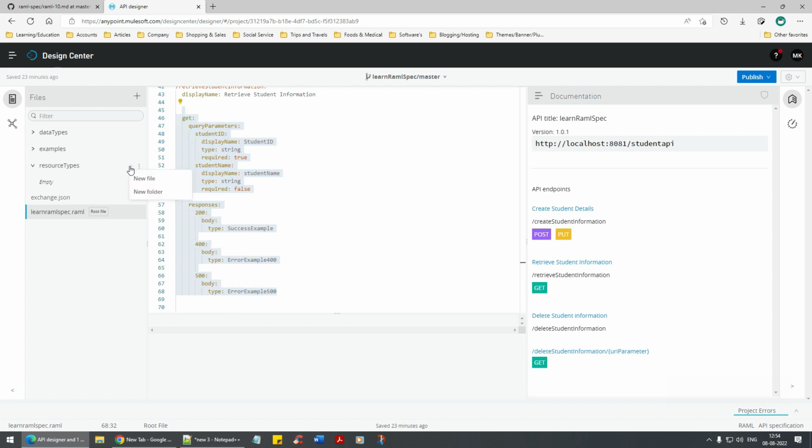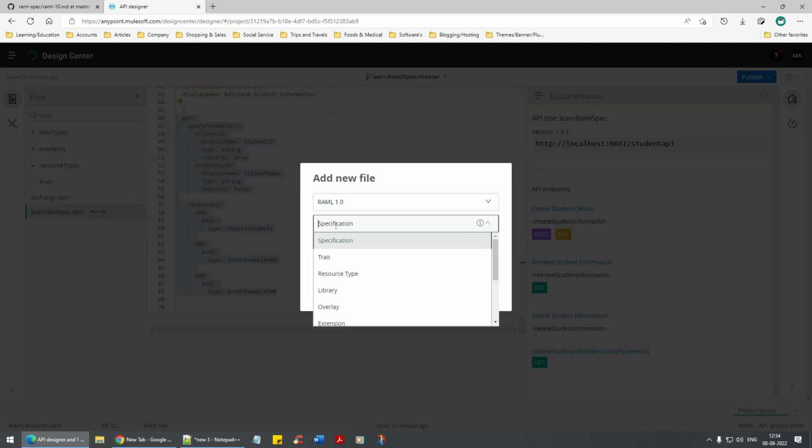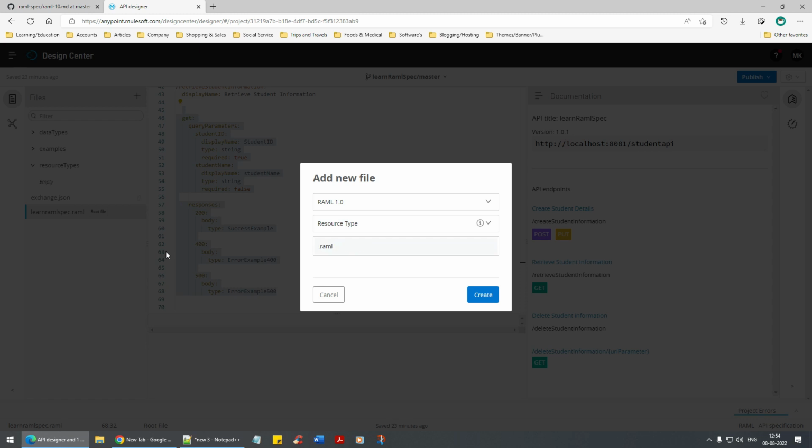So I'm going to create a new file, and here I'm going to say resource type, and I'll say fetch, which means get. Or else we'll say get only, get student details. How about this? Get student details. See guys, there are multiple ways of how you can work it out with the RAML specification.